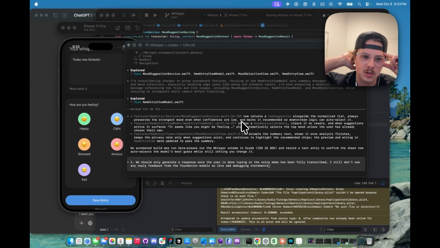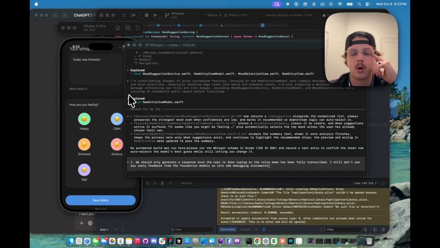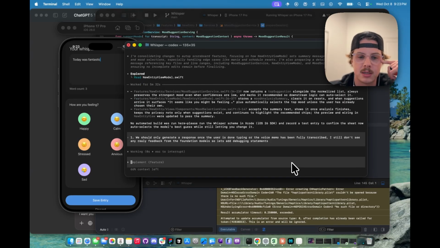So I spent a little bit of time just trying different journal entries, and I can't seem to get it to do what we want. So I just said we should try and generate a response once the user is done typing or the voice memo has been fully transcribed. It was trying to do it as I was typing every time, and that's not really what we want. And I said, I still don't see any real feedback from the foundation model, so let's add debugging statements.